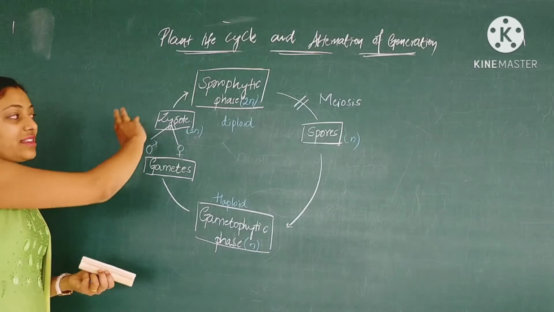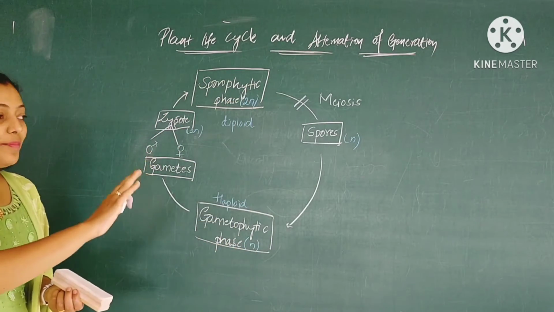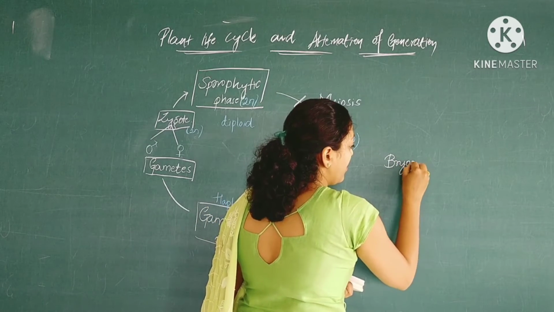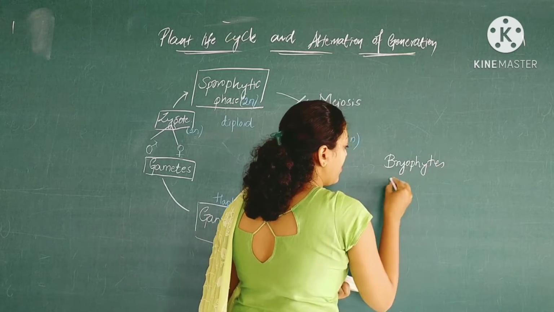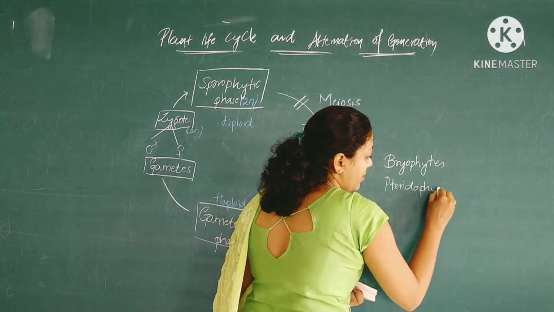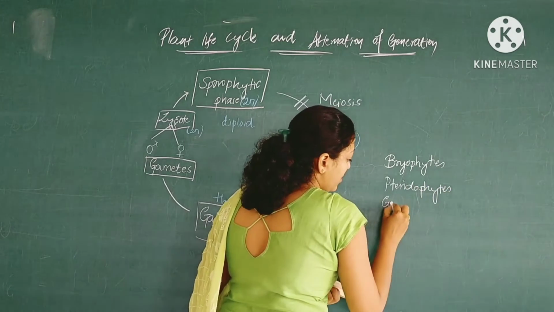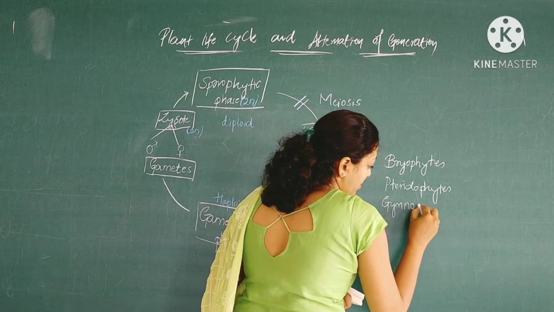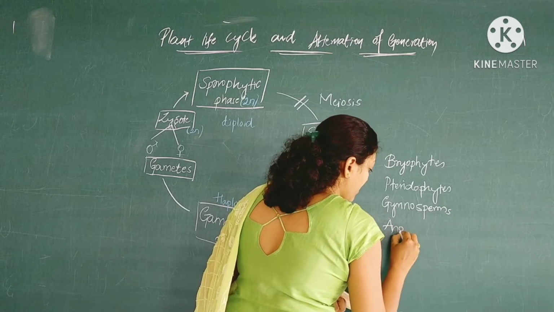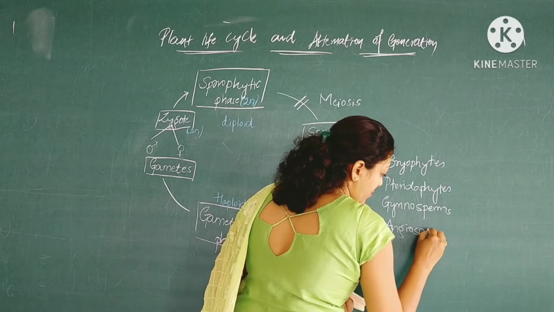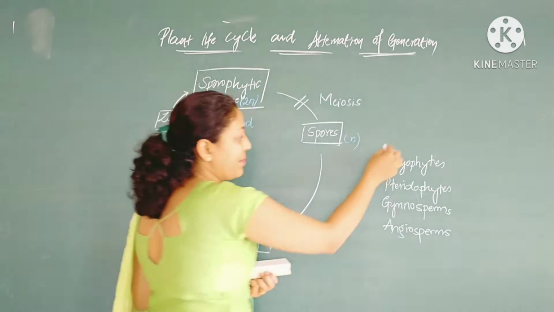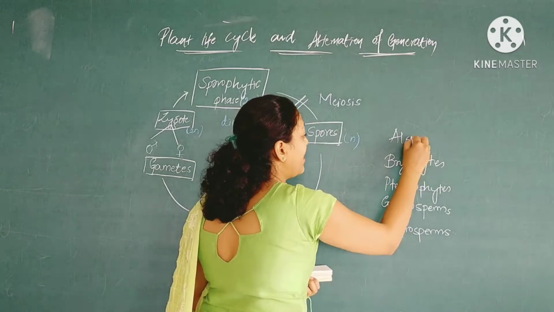So we can see this is a complete plant life cycle which is all about pteridophytes, angiosperms. Okay, so we basically have 5 divisions of the plant kingdom.